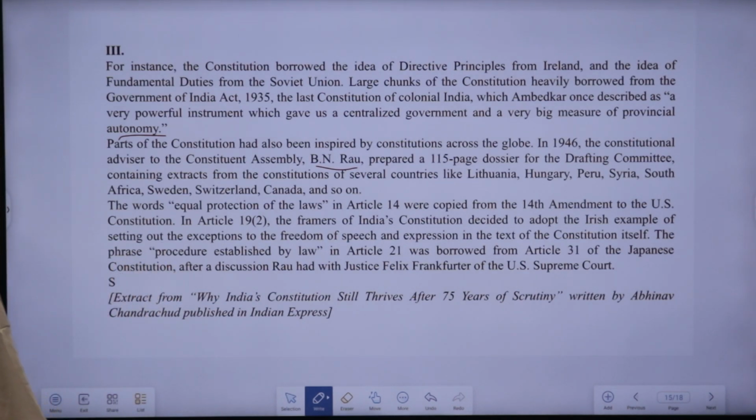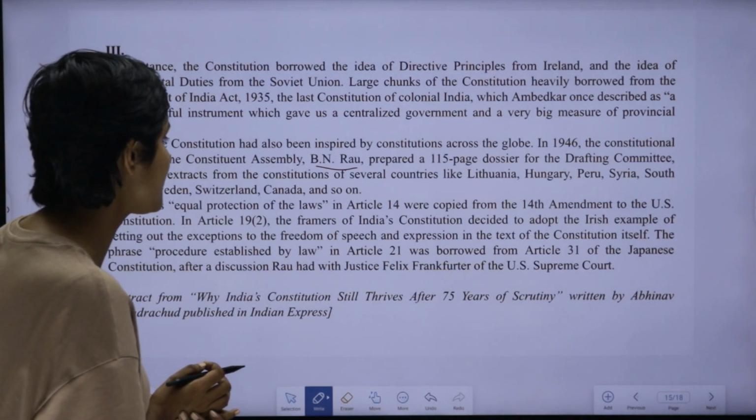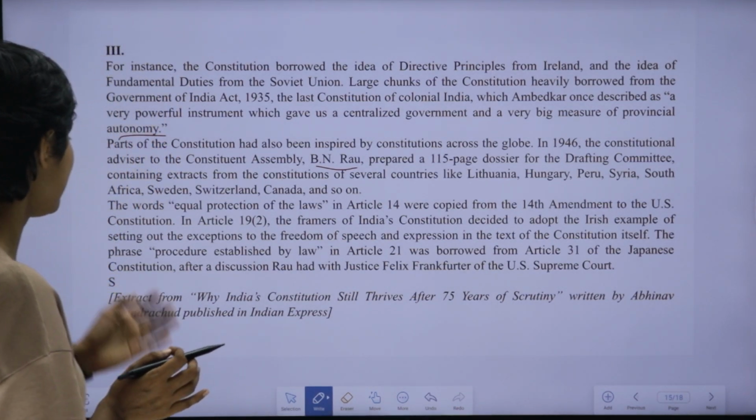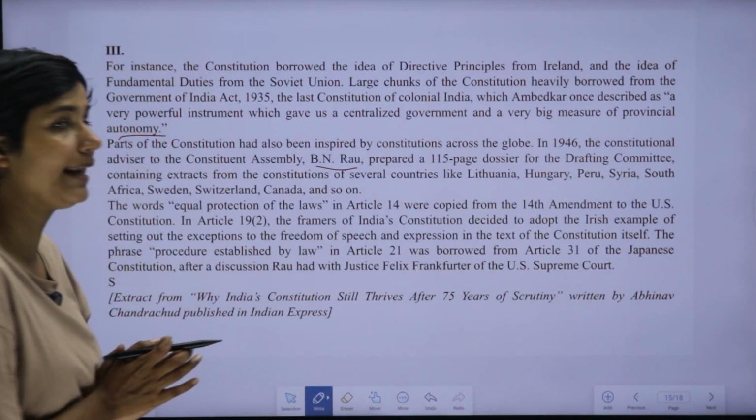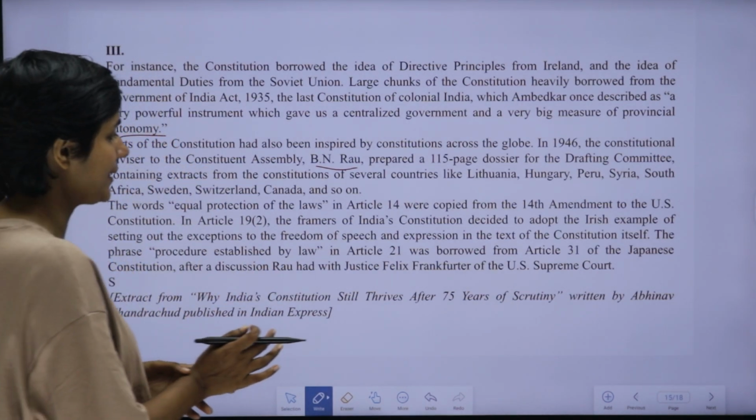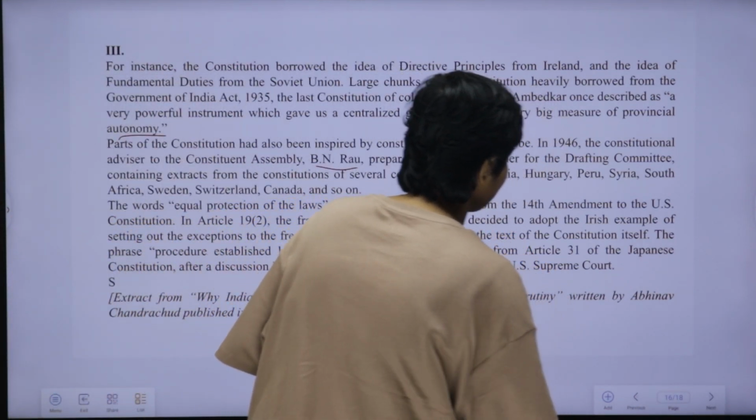Extract taken from Why India's Constitution Still Thrives After 75 Years of Scrutiny, written by Abhinav Chandrachud, published in Indian Express. Okay, this is the last paragraph and you have to answer the following questions.